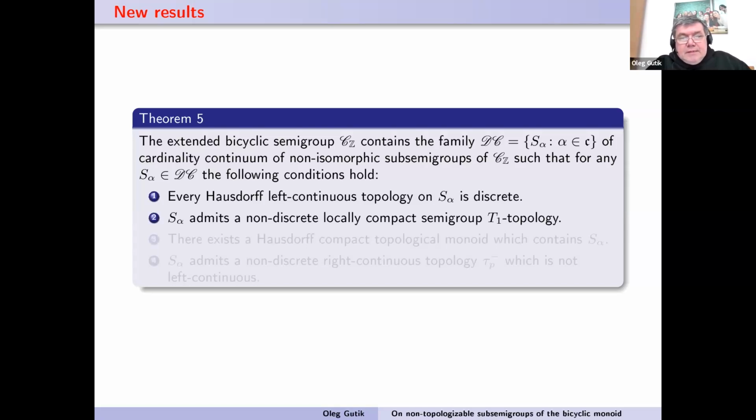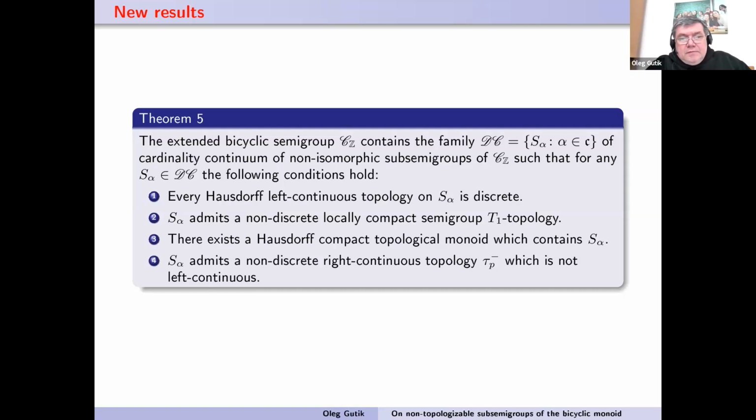Second, the semigroup S alpha admits a non-discrete locally compact semigroup T1 topology. Third, there exists a Hausdorff compact topological monoid which contains S alpha. And fourth, the semigroup S alpha admits a non-discrete right continuous topology, which is not left continuous. So this is a minor result of my report.